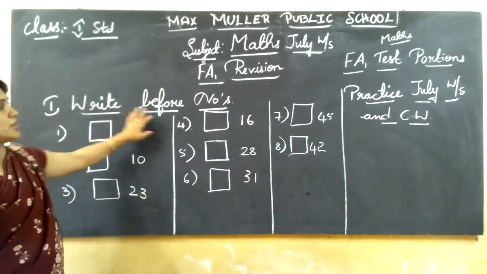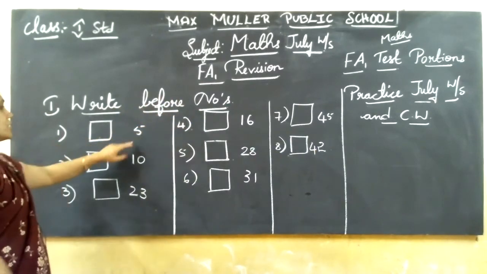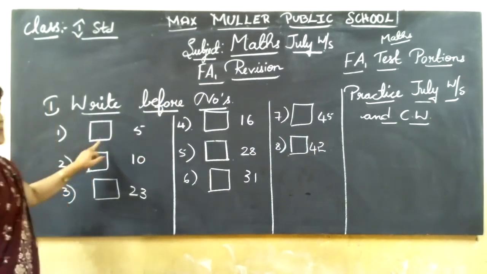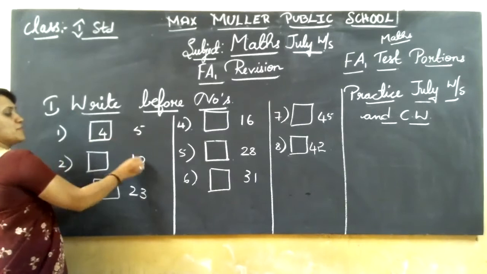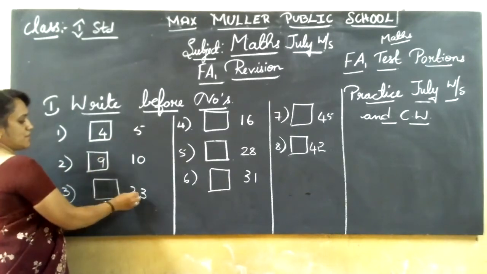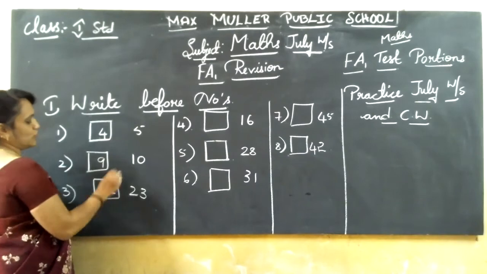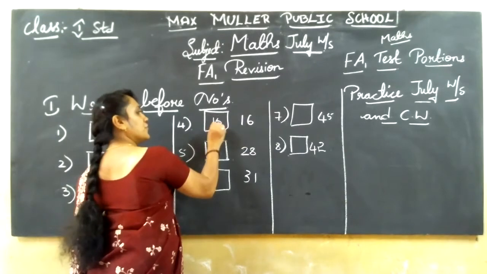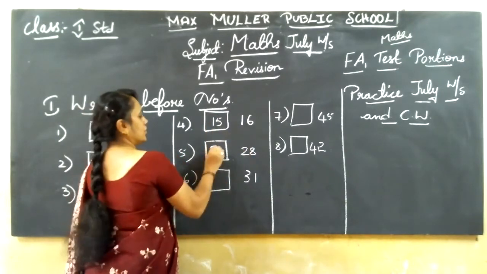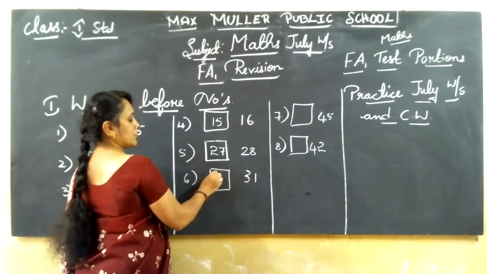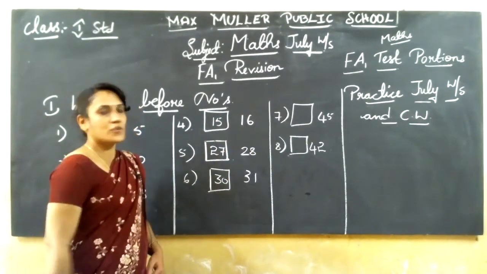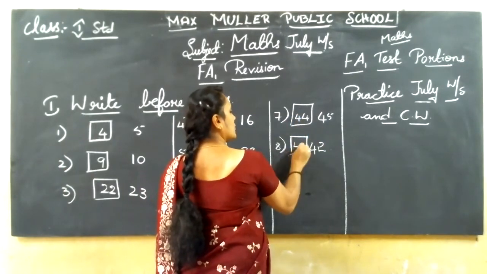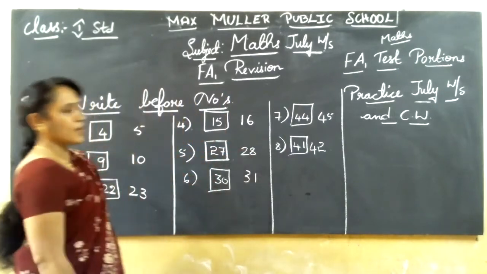So, what's the first main? Write before numbers. You know already, but we are revising now. All the mains I am going to revise. Before 5, which number? 4. Before 10, 9. Before 23, 22. Do you remember before numbers? Before 16, which number? 15. Before 28, 27. Before 31, 30. Before 45, 44. Before 42, 41. Understand?